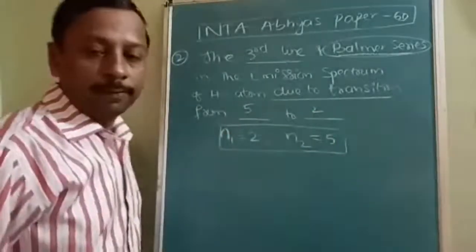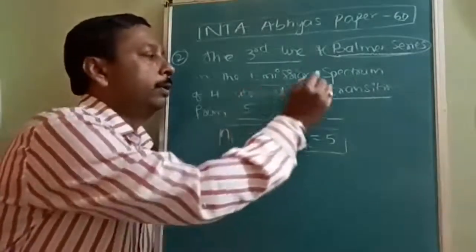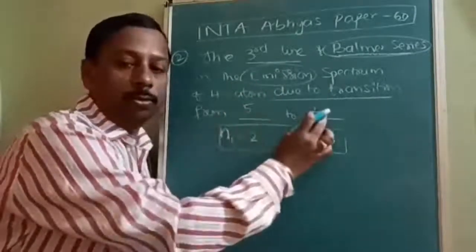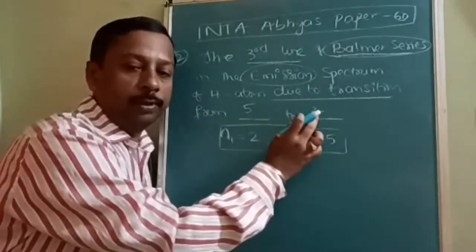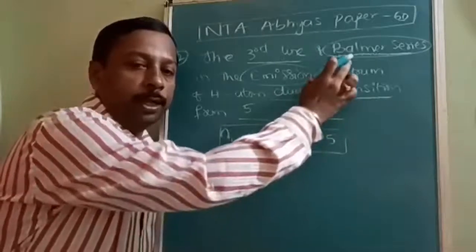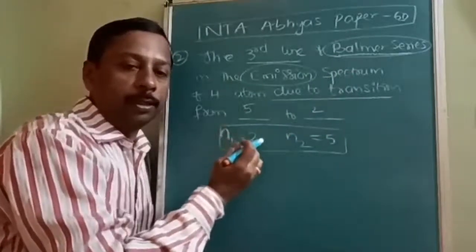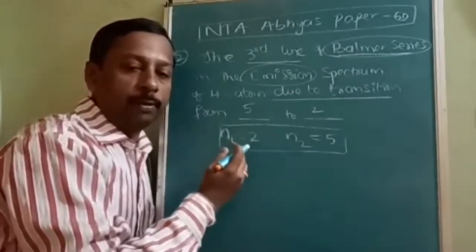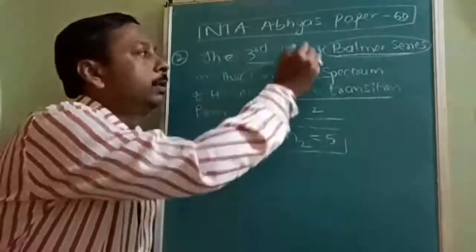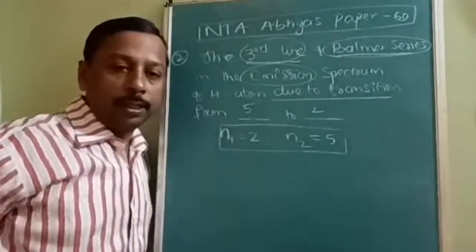From 5 to 2, that energy will be emitted. Emission spectrum will be from higher to lower. Higher is 5 and lower is 2. How could we come to know 2? Because it is the Balmer series. How could we come to know 5? Because third will be the first line, fourth will be the second line, fifth will be the third line. So from the third line, fifth energy level; from the Balmer series, second energy level.